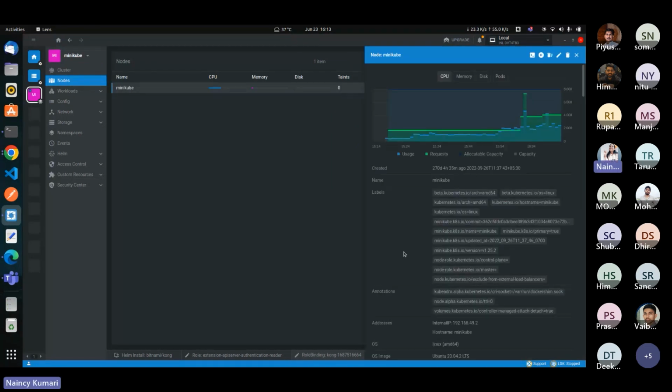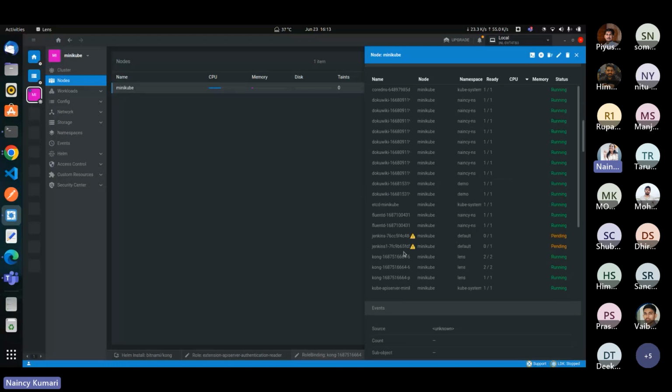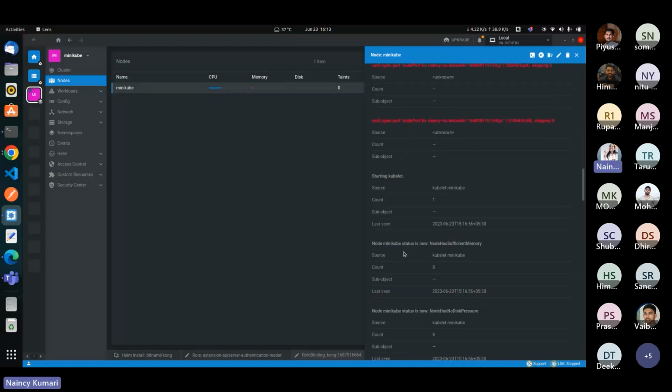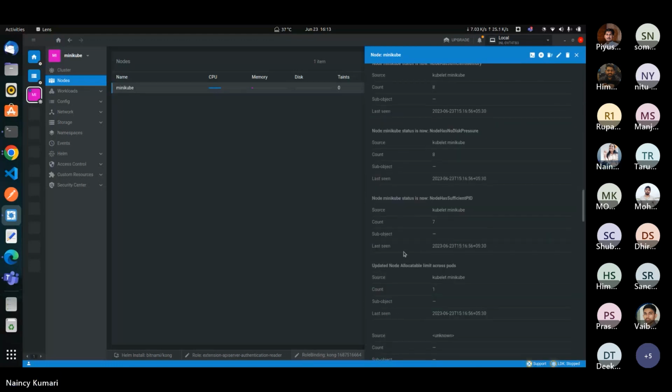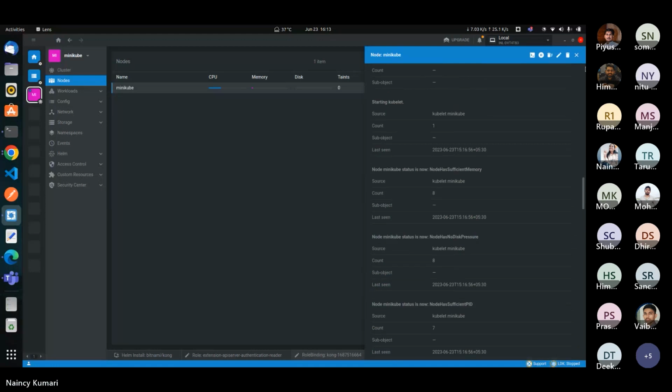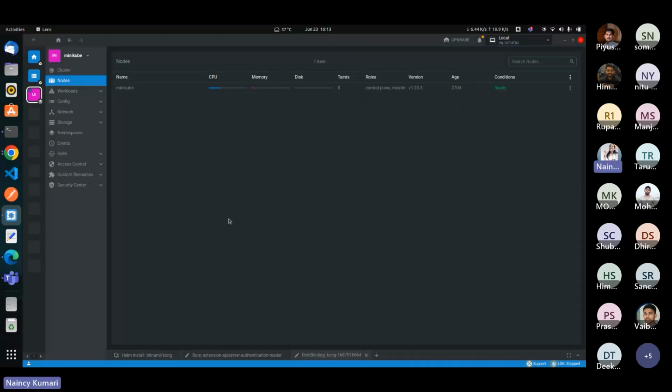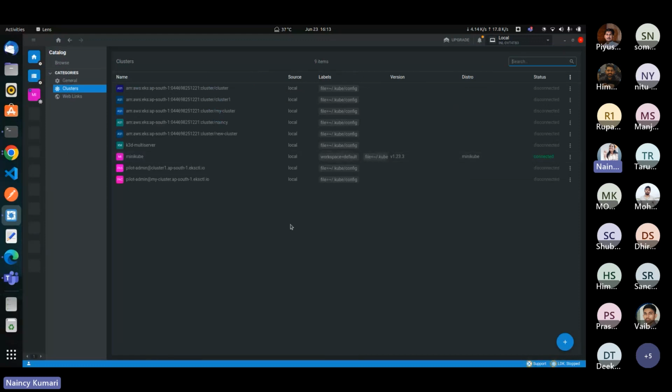When we click on Minikube, all the details related to Minikube, we get here. And if we want, we can add so many clusters here. Once added, we can easily navigate through each cluster.